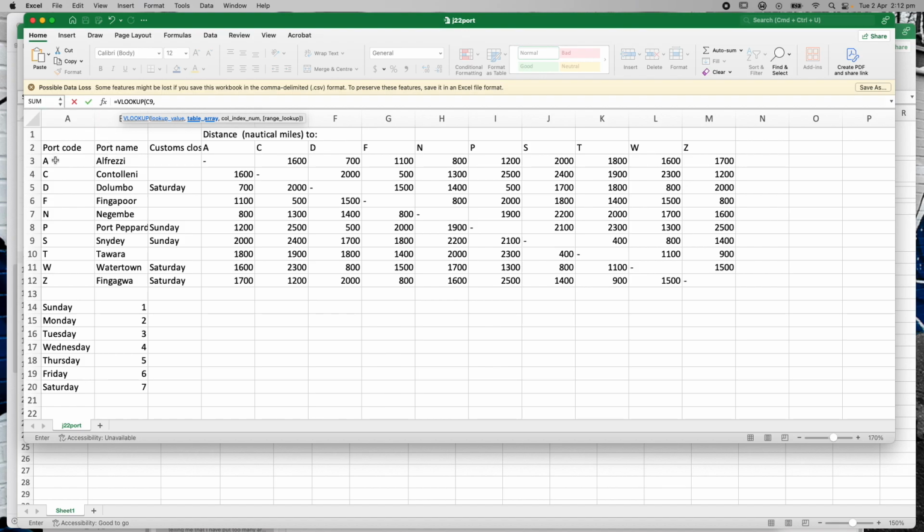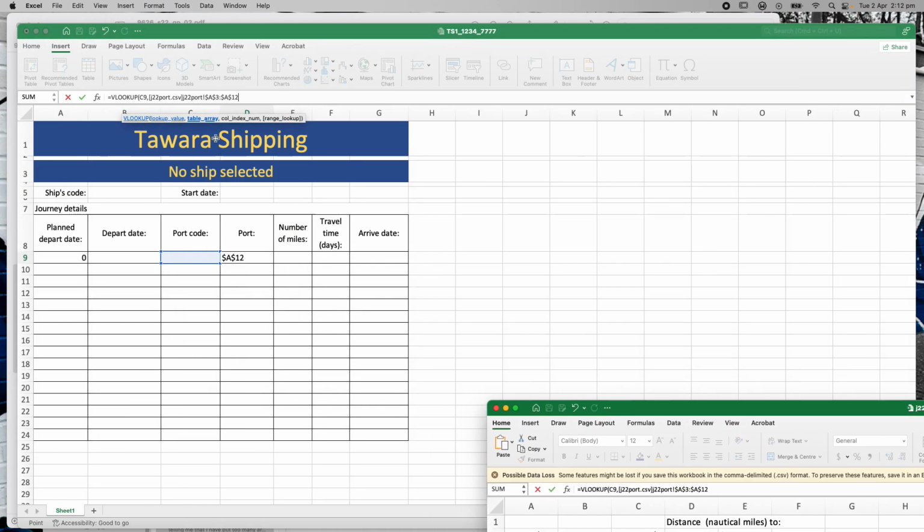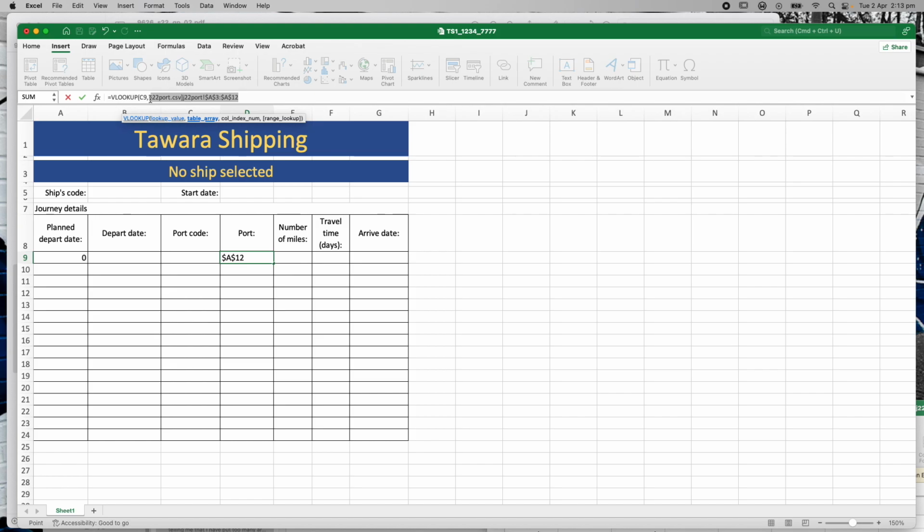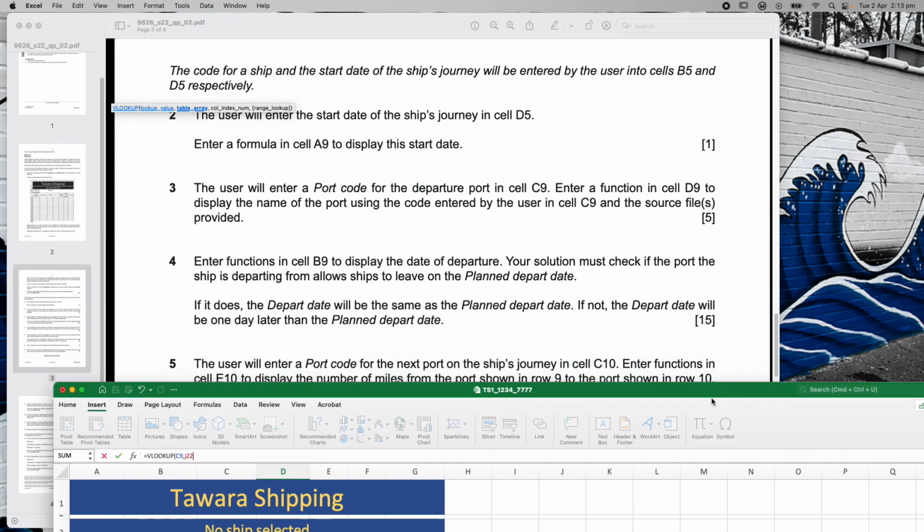There's the codes and there's the names of the ports. As I clicked on it, it actually did it for me. But I'm going to delete that and we're going to do it step by step so you guys can see what I'm doing. We're going to the file that was called J22, what's the actual file name called?